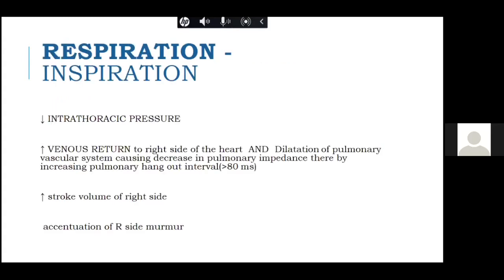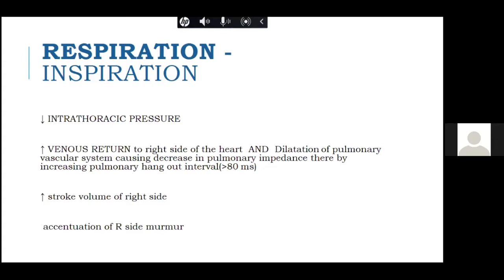Most commonly, we see the inspiratory effect on the murmurs. Last time I had already discussed that inspiration increases the split of A2 and P2. Why? Because the pulmonary hangout interval increases, and that is why the split increases. On expiration, the split becomes narrow and it closes. Why? Because during expiration, A2 P2 closes.